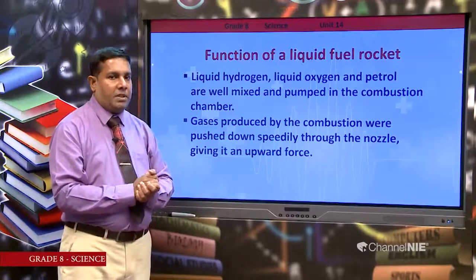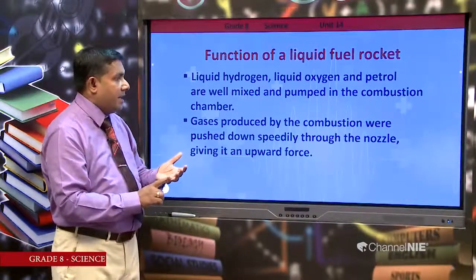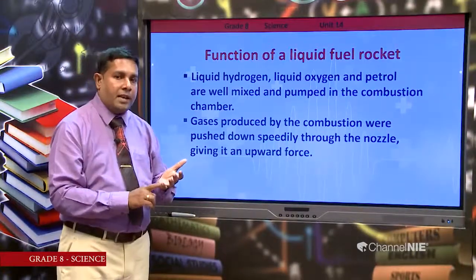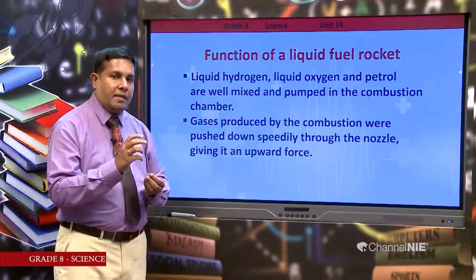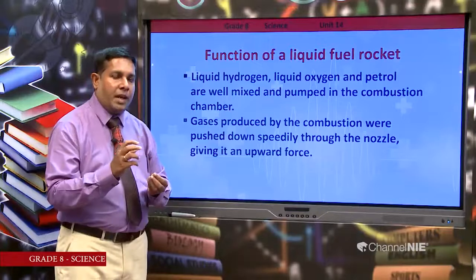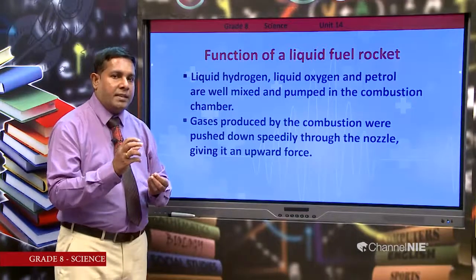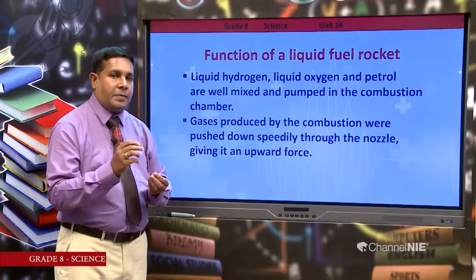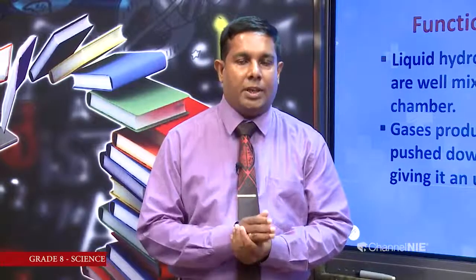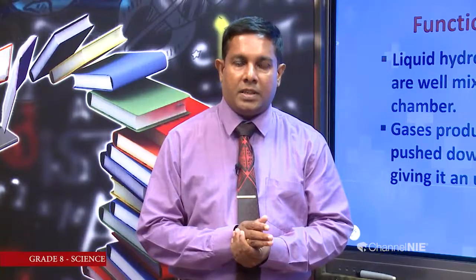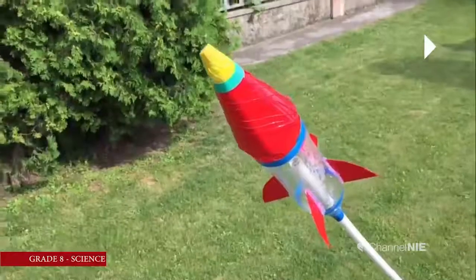Because of the combustion of hydrogen, oxygen and petrol, gases are produced inside the combustion chamber. Those gases are pushed away through the small nozzle. That's how it obtains the necessary force for traveling. Now, shall we move to a small video clip to understand the function of the rocket.